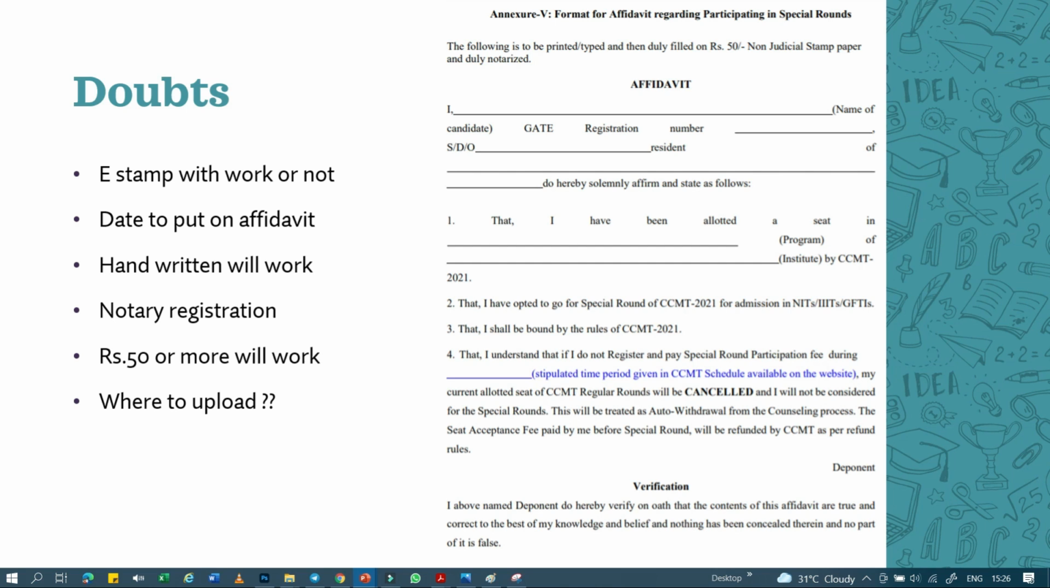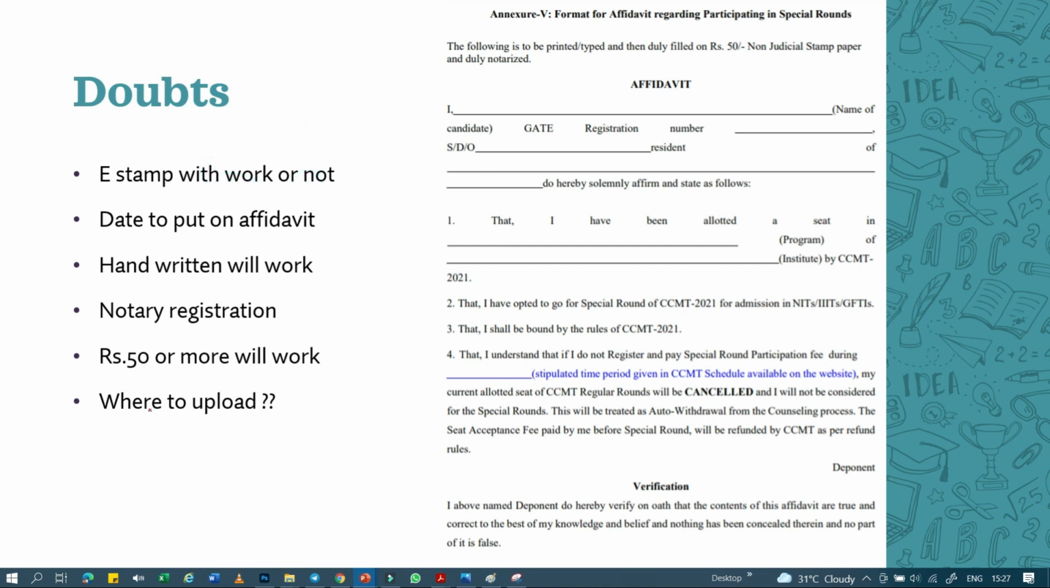So here you can see the first doubt, about the e-stamp paper. What about the e-stamp paper, will e-stamp paper work or not? Let me tell you that e-stamp paper will work. There is no issue in e-stamp paper.